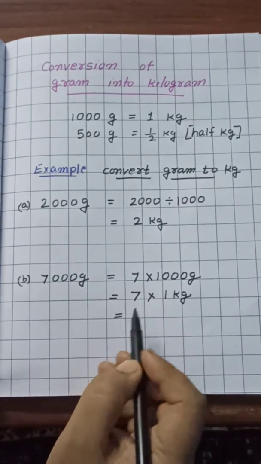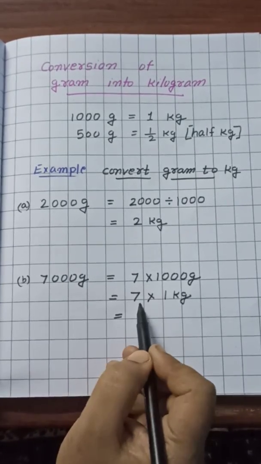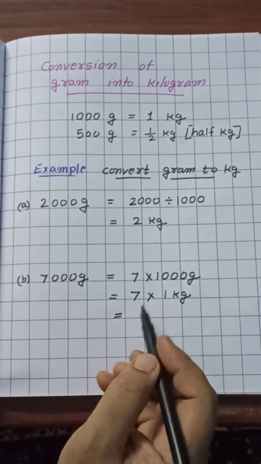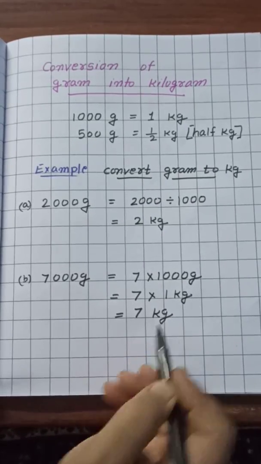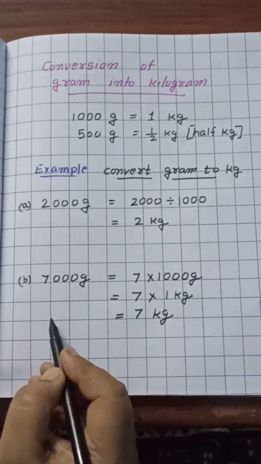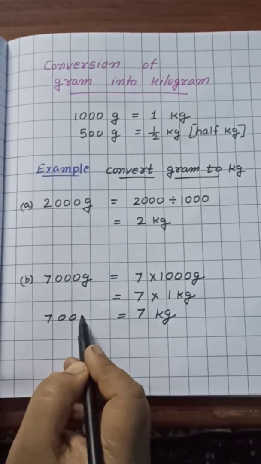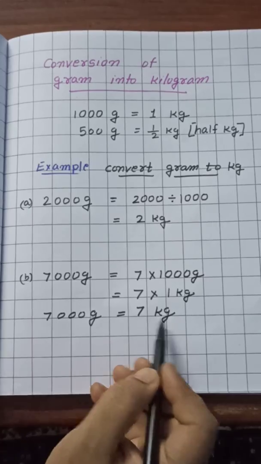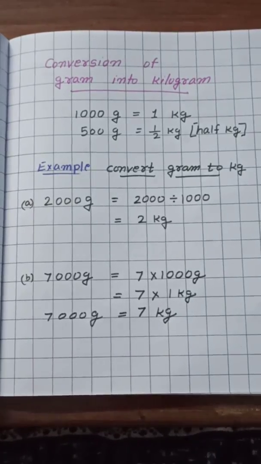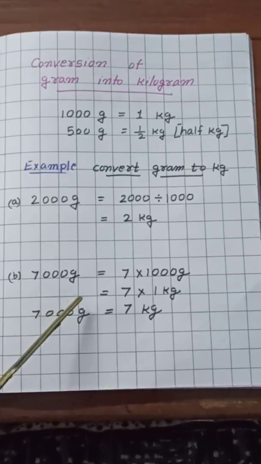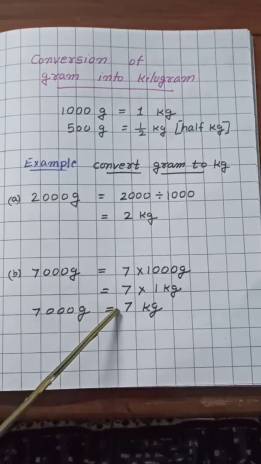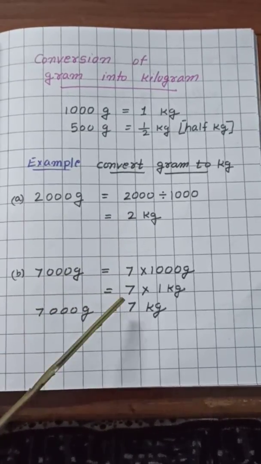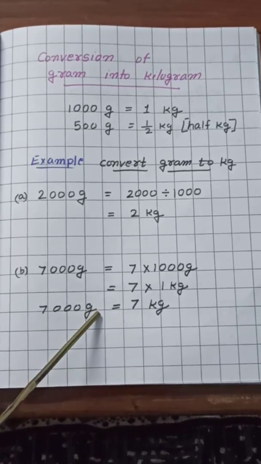Now we multiply 7 ones are 7. So here will be 7 kg. So we can say 7000 gram is equal to 7 kilogram, right? Children, I have mentioned two methods here. According to your convenience, you can solve the sum.